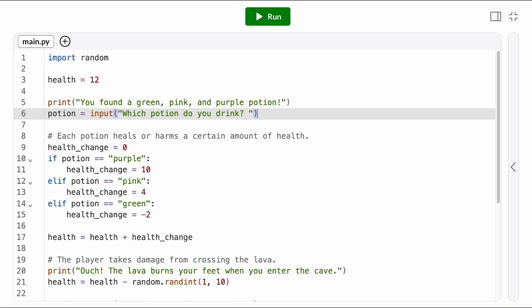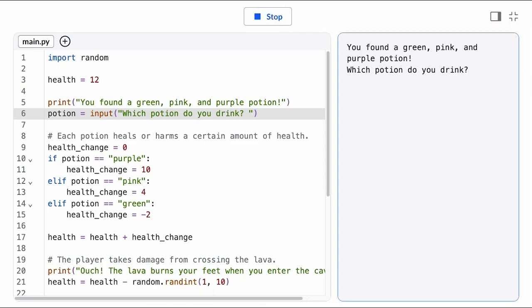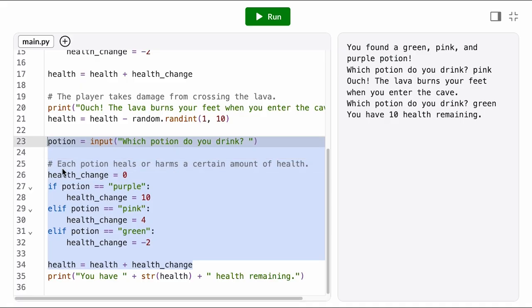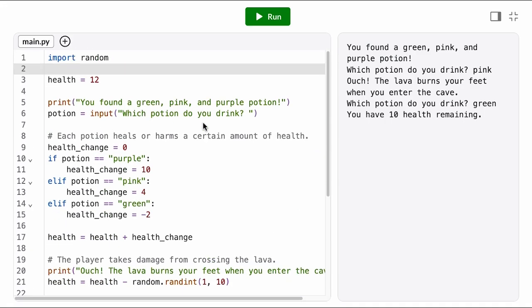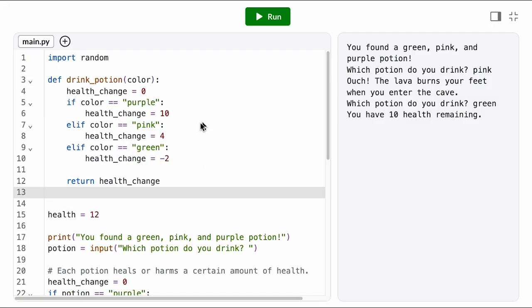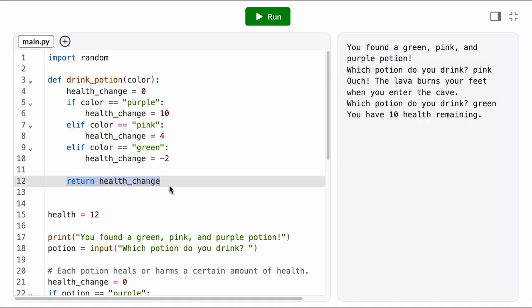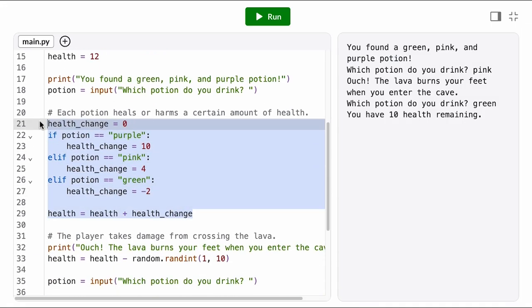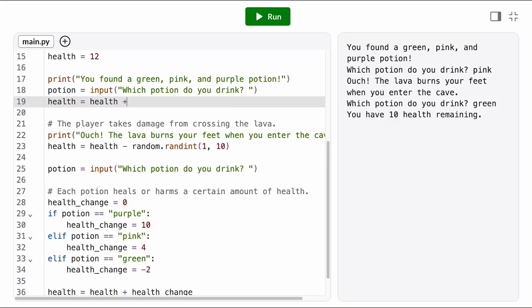Let's take another look at our original program. I can see that we're building some kind of adventure game, and the player has some number of potion items in their inventory. Then within the game, the player can choose to drink a potion at any point in time. Instead of duplicating this potion conditional all over the program, it's much easier if we refactor it into a function. We've already written this function definition. It's called drink potion. It takes in the color of the potion as a parameter, and it returns out the number of affected health points. This means we can replace all these potion conditionals with calls to the drink potion function, and we'll pass in as an argument the potion that the user selected.